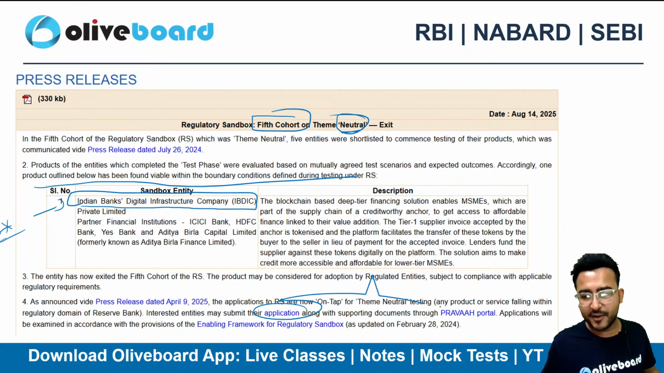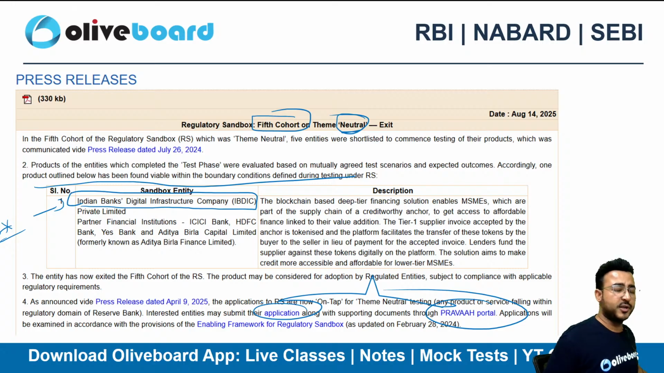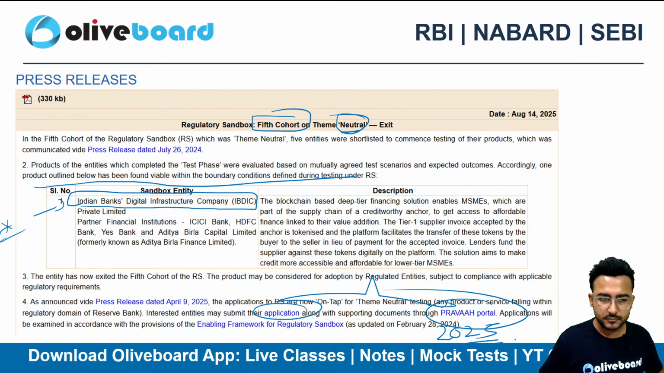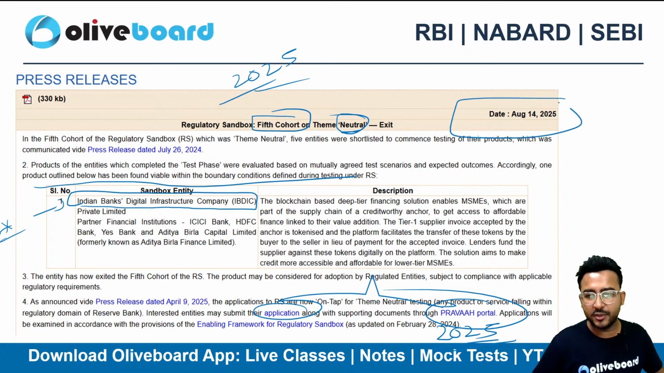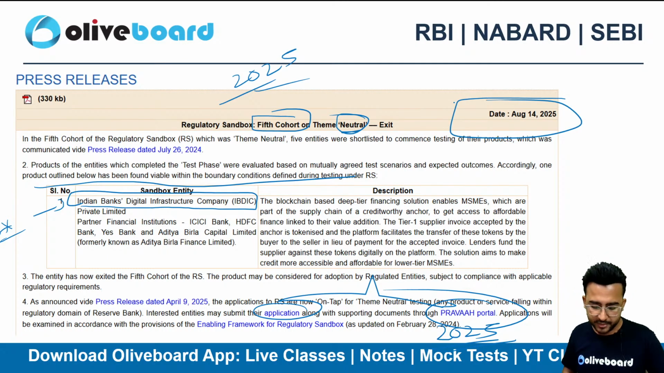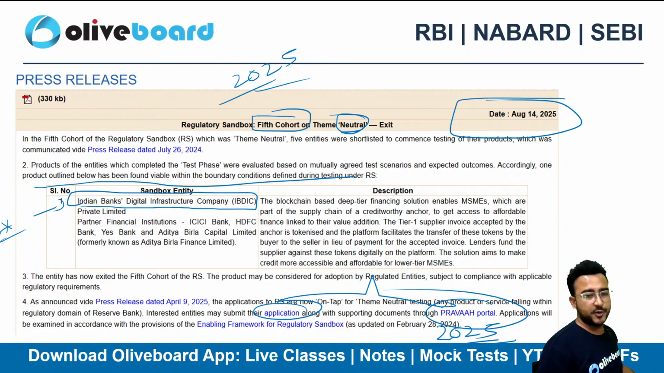एप्लीकेशन कहां से हुई थी? प्रवाह पोर्टल से हुई थी. I hope आपको पता हो प्रवाह पोर्टल क्या है. Directly exam में आ सकता है 2025 में, right? This is the news of 14th August 2025. Very very important, can be very very important for your examination.